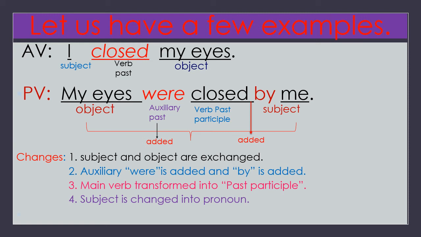So here, the difference between the previous example and this example: close, main verb in the past tense. That's why we have added were. Okay, children?